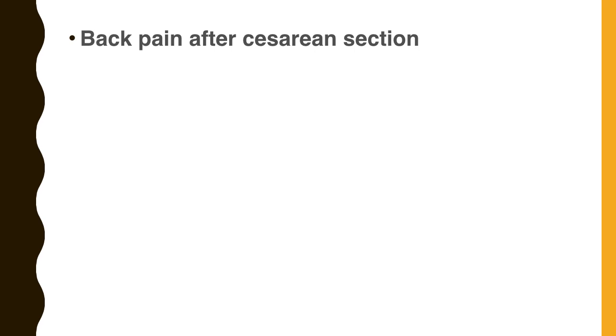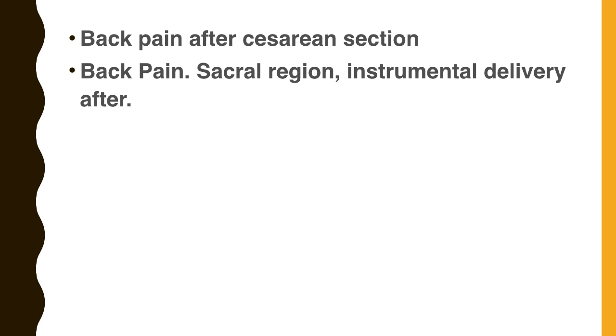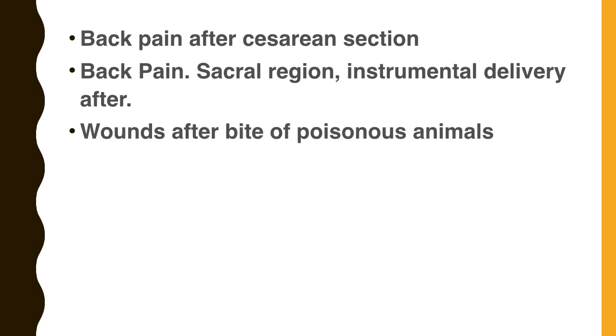Back pain after cesarean section. There is only one remedy mentioned in many of our literatures. That remedy is in 3 mark, and if you are prescribing that remedy in high potency, that will give good relief to the back pain after the cesarean section. The rubric: back pain, sacral region, instrumental delivery after. And the remedy is Hypericum. That is given even in cancer repertory, in synthesis repertory, or in Murphy's repertory. Back pain after instrumental delivery or after cesarean section.